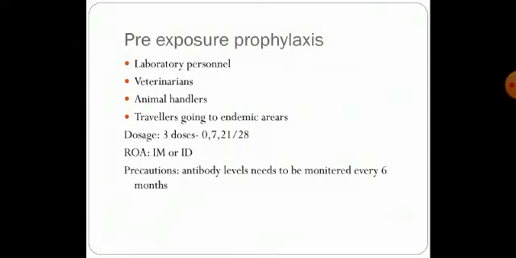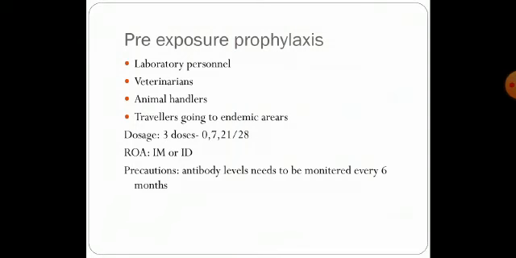They know that they could come in contact with a rabid animal, and therefore it is known as pre-exposure prophylaxis. In these individuals, again it is the tissue culture vaccine that is given.